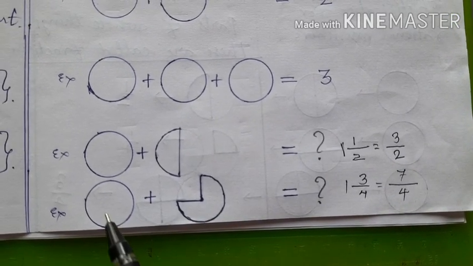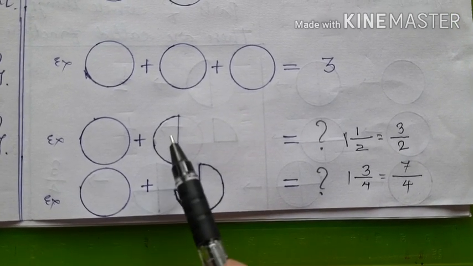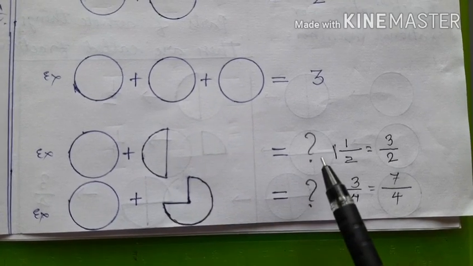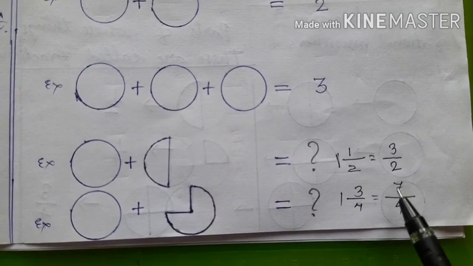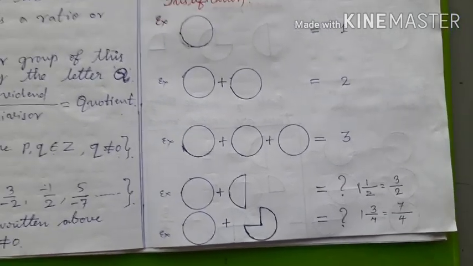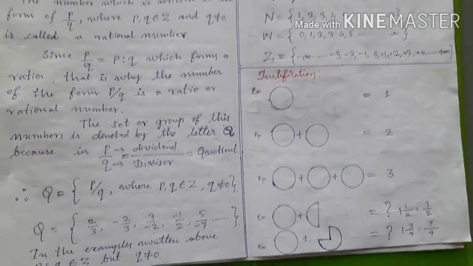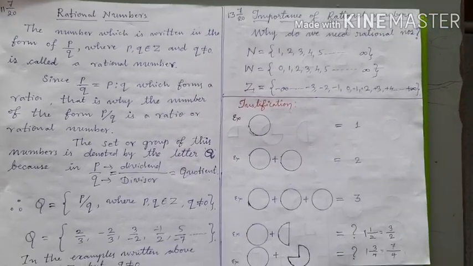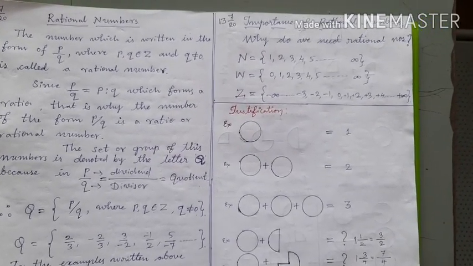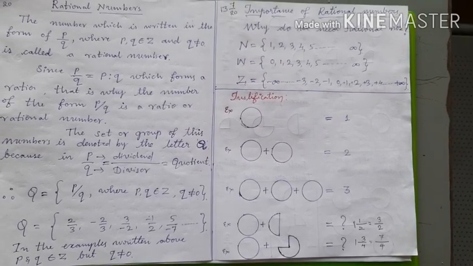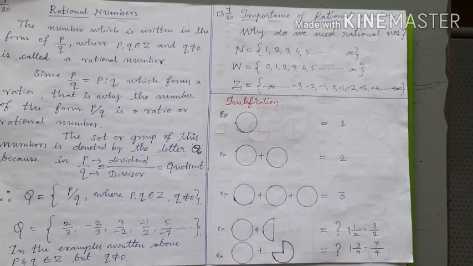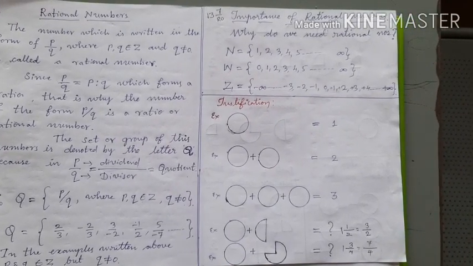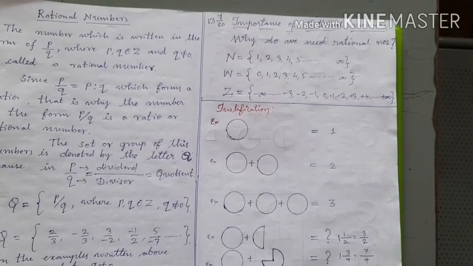Therefore, children, such incomplete things are written with the help of rational numbers. Hope you have understood the importance of rational numbers in our day-to-day life. You can take some more examples to represent the incomplete things and understand about the importance of rational numbers.